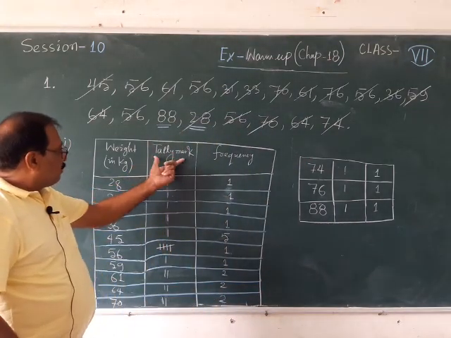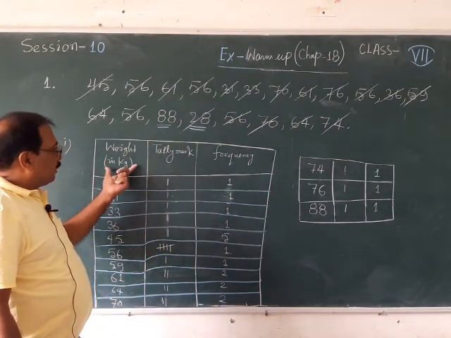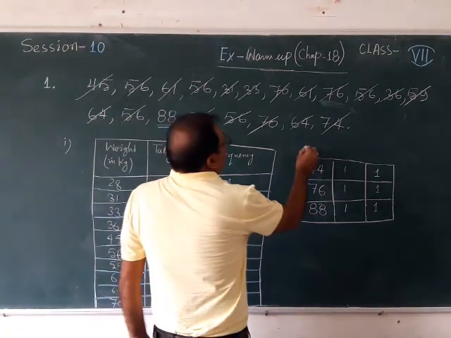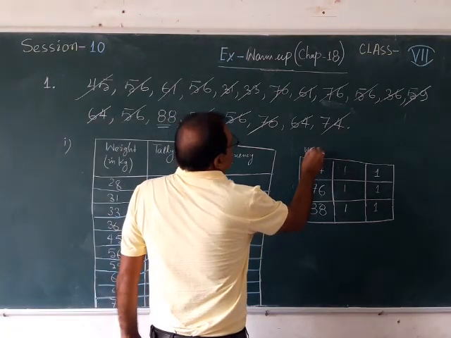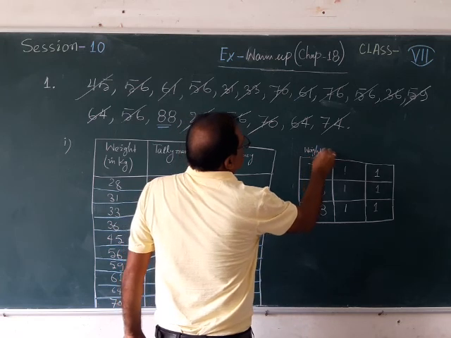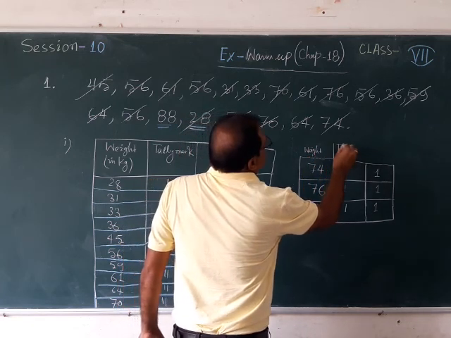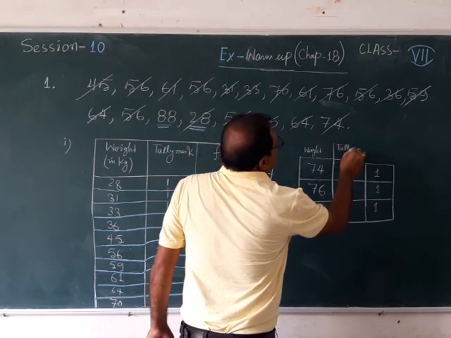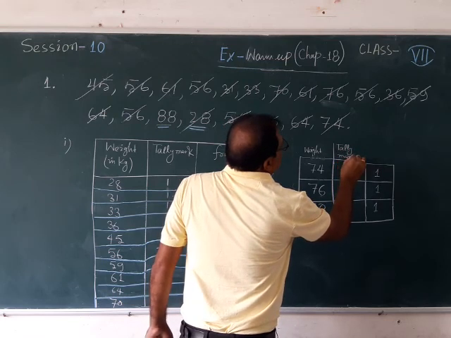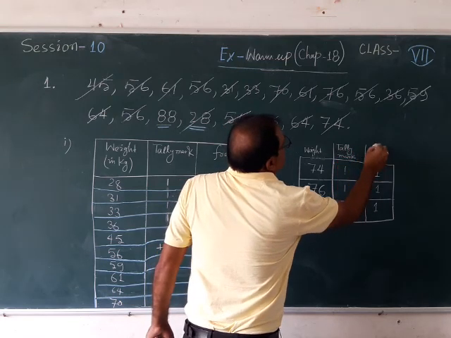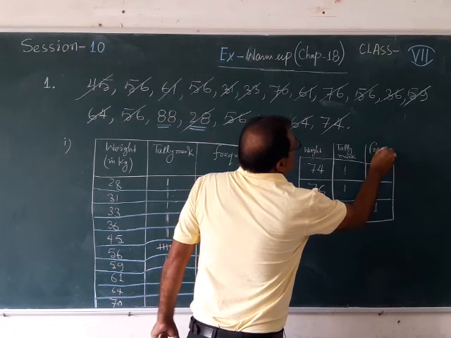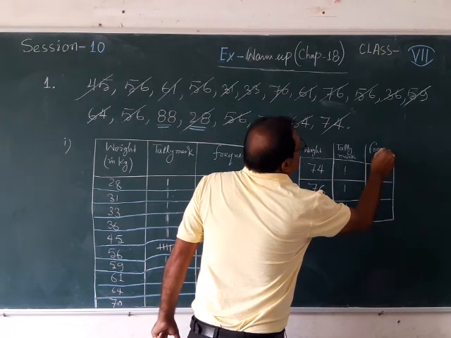You can see in the middle, first I have written weight. So this is the weight, this is the weight, this is the weight, and here it is tally mark, and here it is frequency.